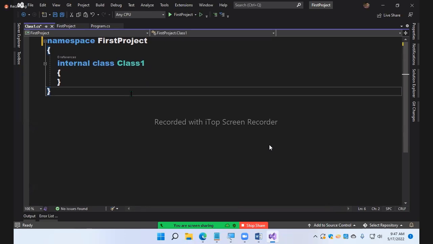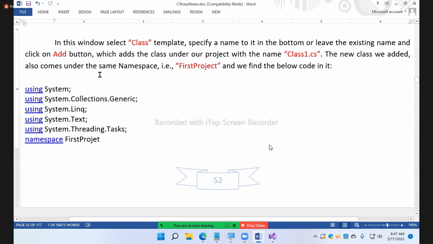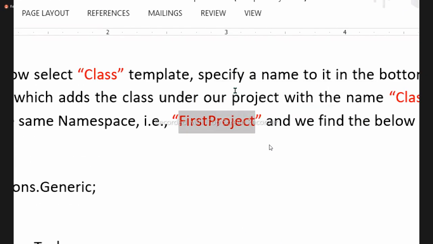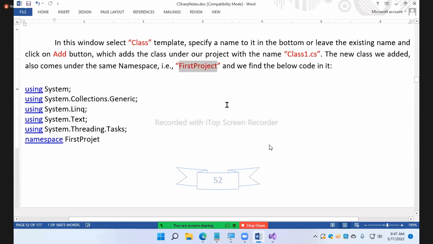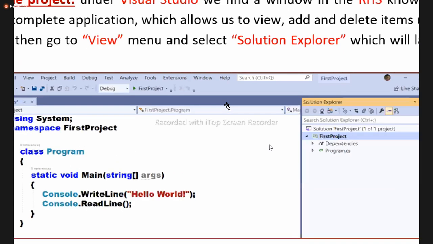Okay, now. When you add a class, guys, this is what it writes. In the below select class template, specify a name to it in the bottom or leave the existing name and click on the add button, which adds the class under our project with the name class1.cs. The existing name, guys, I did not change. The new class we added also comes under the namespace, which namespace? Past project. And we find the below code in it. Guys, I have very clearly given you everything with a screenshot also.